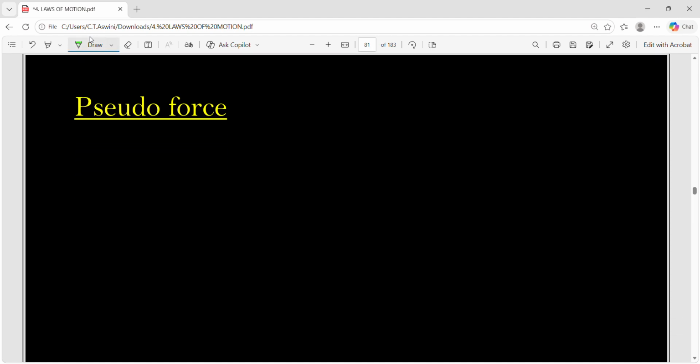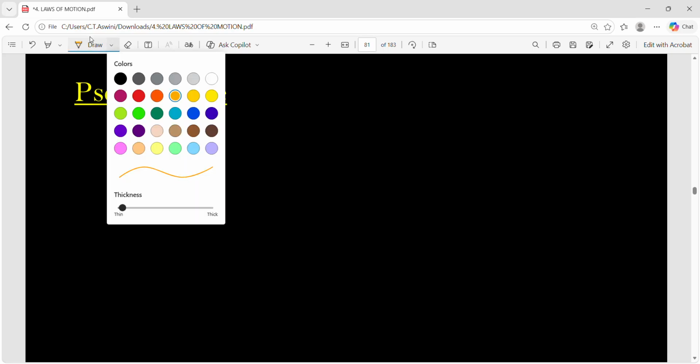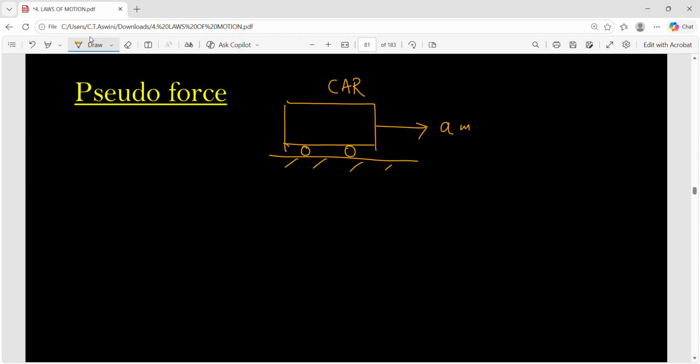Now here comes a question. See, if Newton's laws are valid, then it is not much problem. Directly you can take the formulas, you can take the concept, you will simplify the problem. But what if it is a non-inertial frame of reference? Imagine this is a platform. Imagine a car on this platform. And imagine the car is moving forward with some acceleration a meter per second squared.